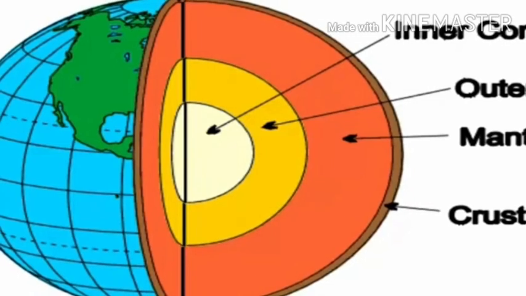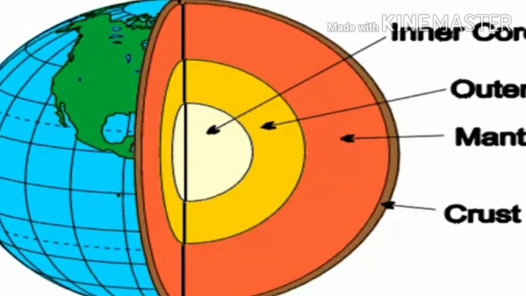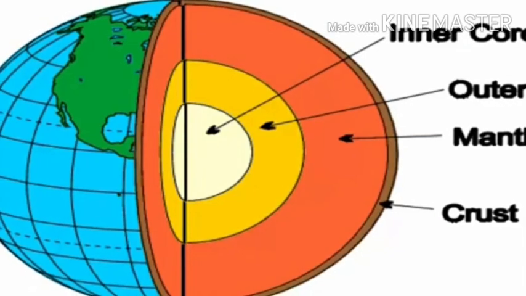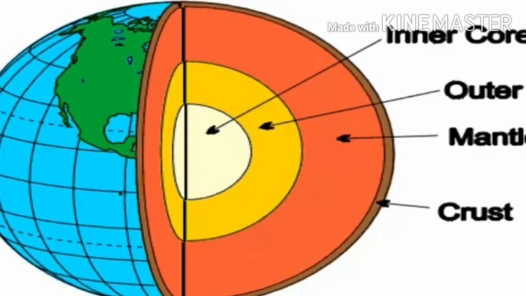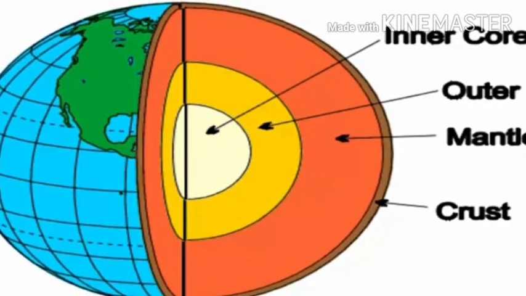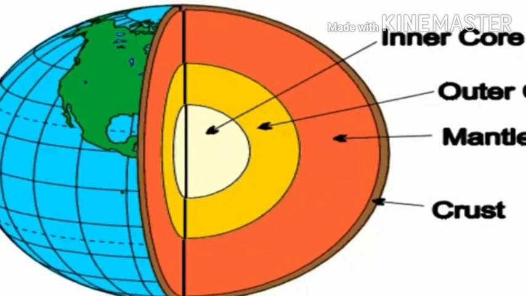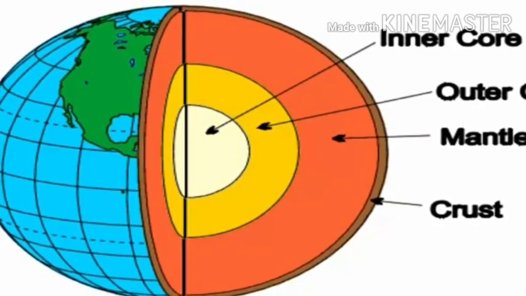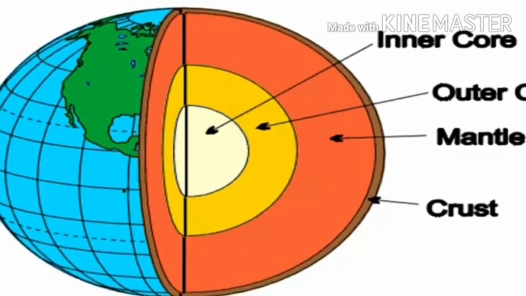Okay, there are 3 main layers. First one, the outer one, is called the lithosphere. That is also called the crust. The second, the mantle. And the third, the inner one, is called the core. These layers are further divided into inner and outer layers. So there are so many layers, and these layers have different names also.